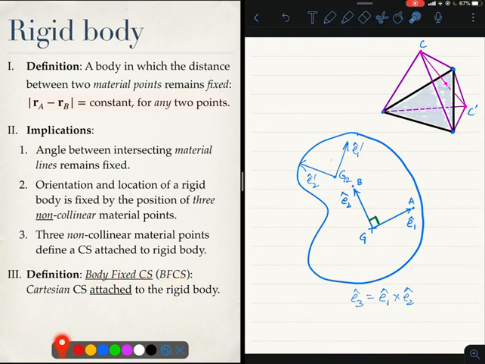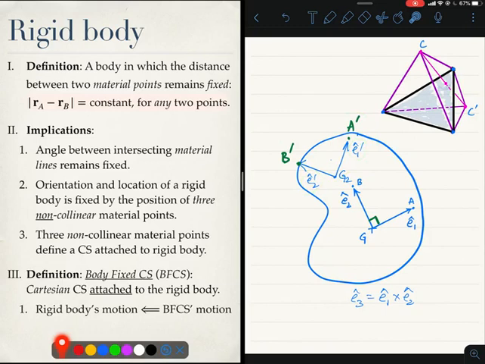As you can well imagine, there are infinite number of such choices. I can pick another origin G2, pick another point A prime, some other point B prime on the surface, and I have a coordinate system E1 prime, E2 prime and E3 prime given by the cross product of E1 prime and E2 prime. So yet another body fixed coordinate system.